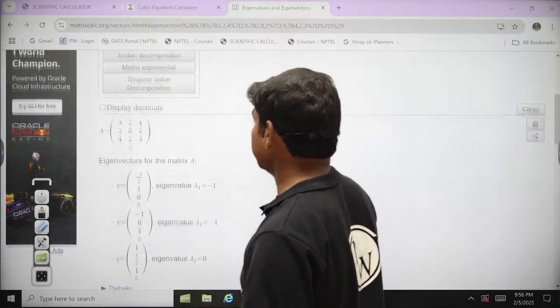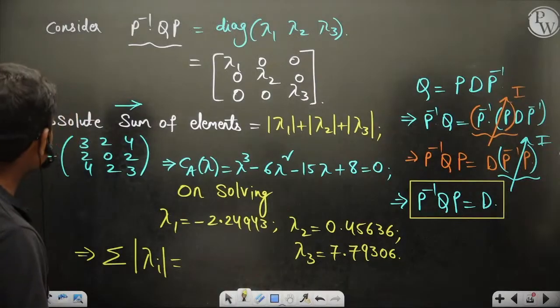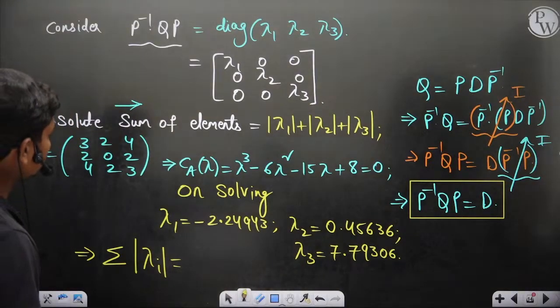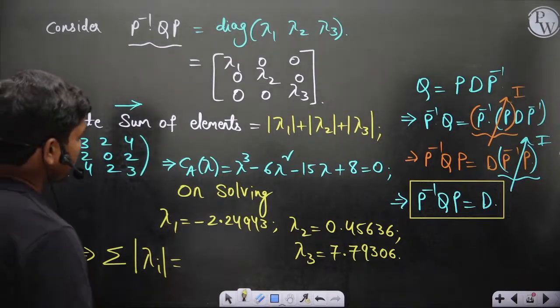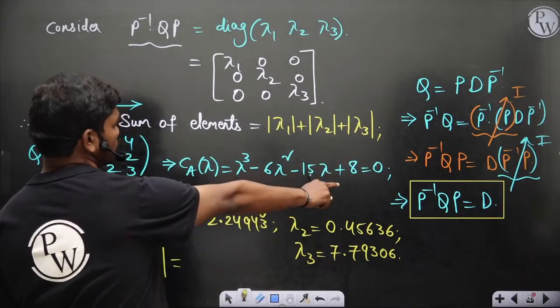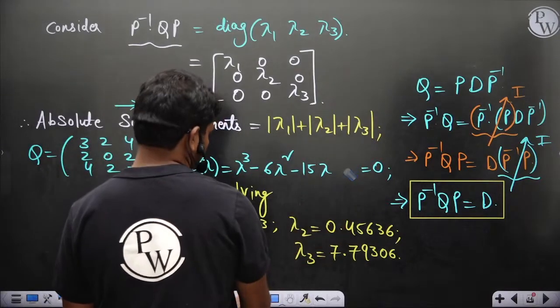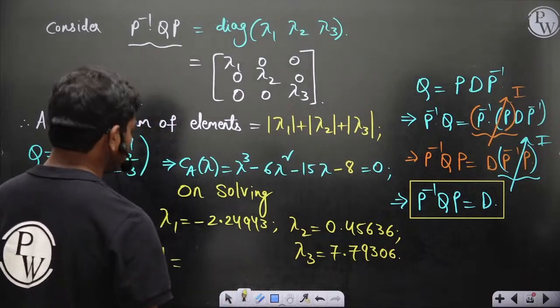minus 1, 8. Oh, is it? Then we made some mistake in the equation. 6 lambda square. This should be minus 8, no? Correct, this should be minus 8, no? Minus 8, is it?